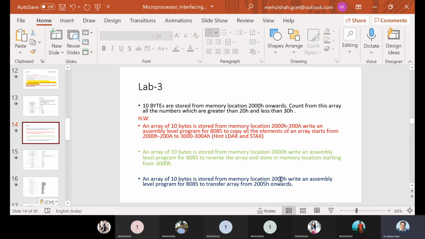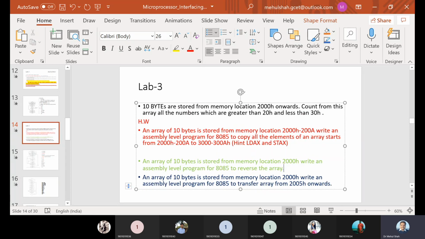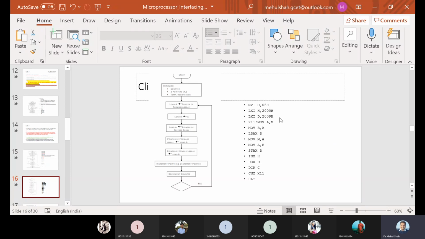Sorry, it is the second program. 10 bytes are stored and we just reverse the array. One pointer is pointing to 2000 and another pointer is at the end.